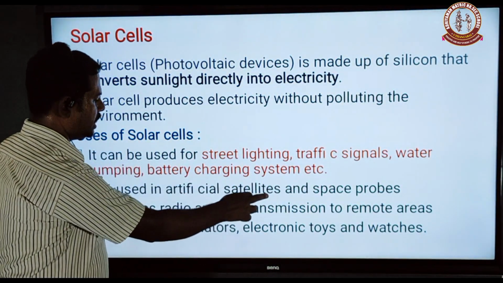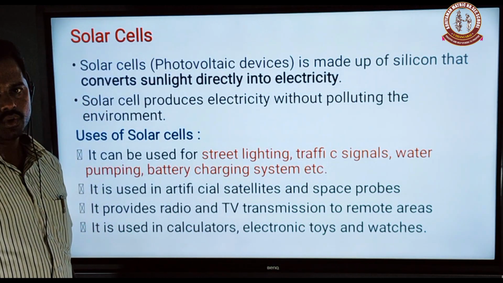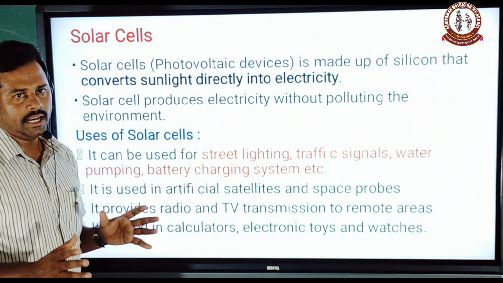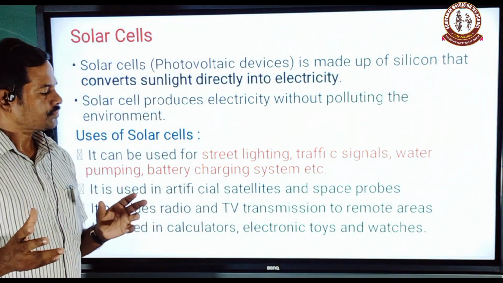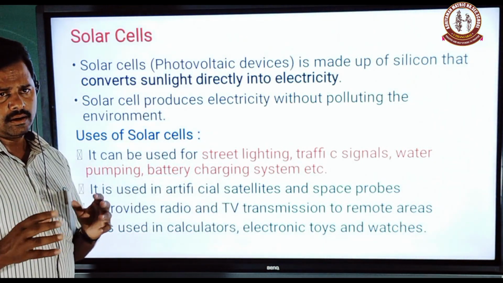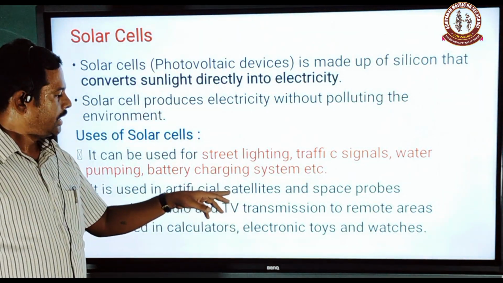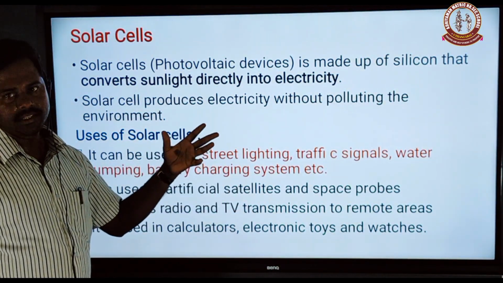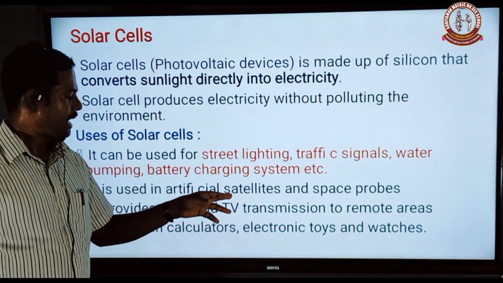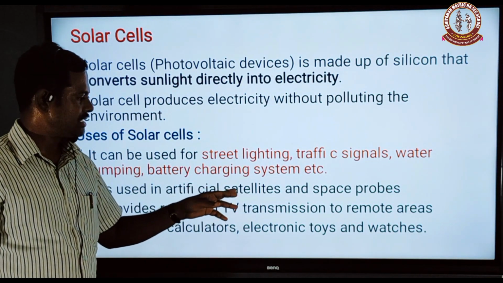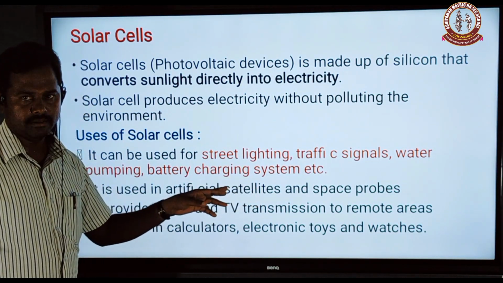What is meant by an artificial satellite? An artificial satellite is a man-made vessel used for space research. The first artificial satellite is Sputnik.